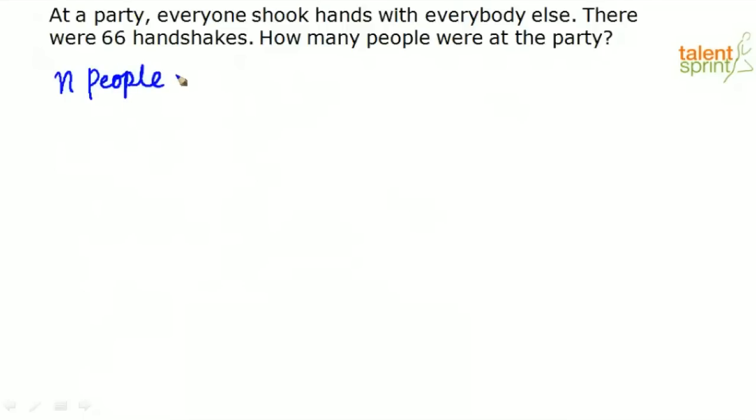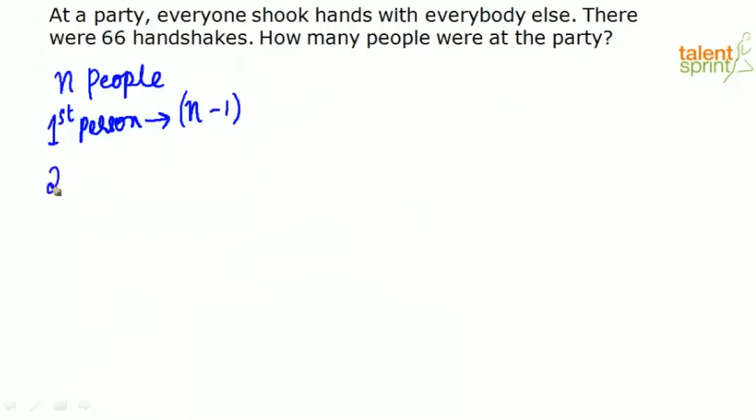Out of this n people, let us take the first person. The first person, how many people will he shake hands with? Everybody is shaking hands with everybody else only once, right? So the first person shakes his hands with how many people? He shakes his hands with n minus 1 people. That is excluding himself, everybody else.